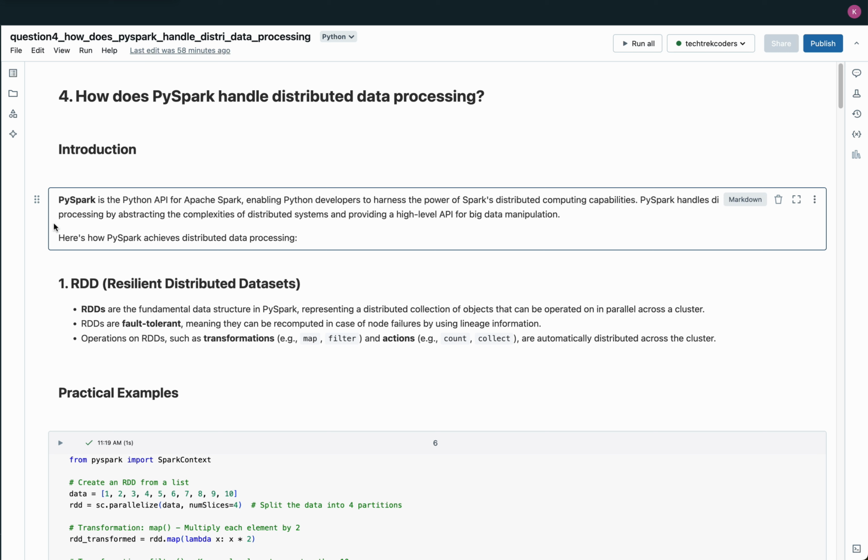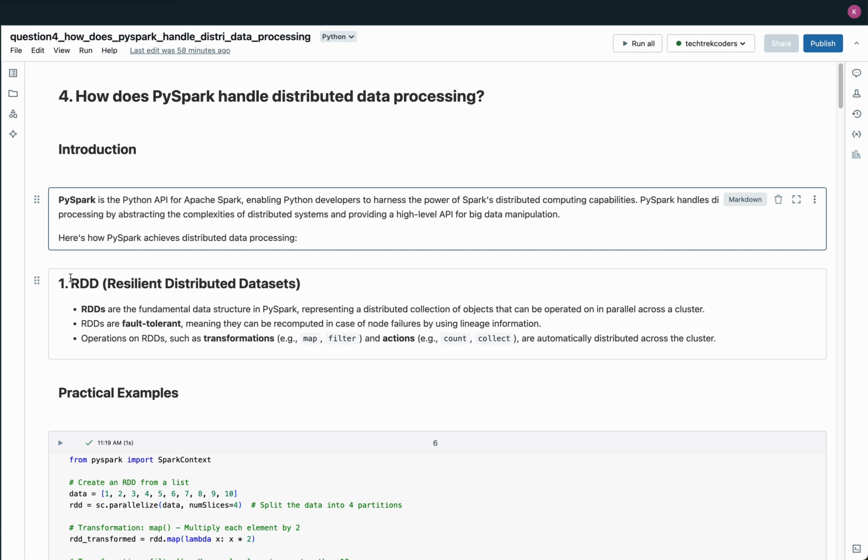It splits large datasets into partitions for parallel processing across multiple nodes, automatically handling task distribution, resource management, and fault tolerance. This makes PySpark a powerful tool for big data processing, machine learning, and real-time data analysis in Python.